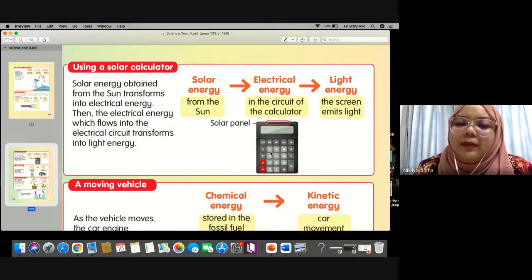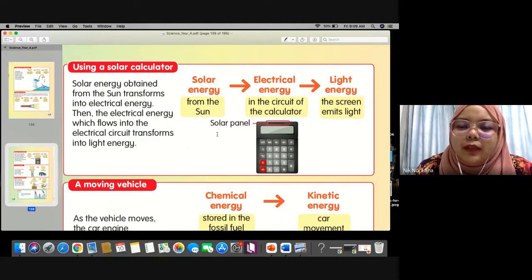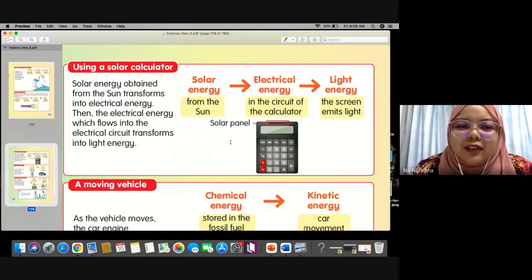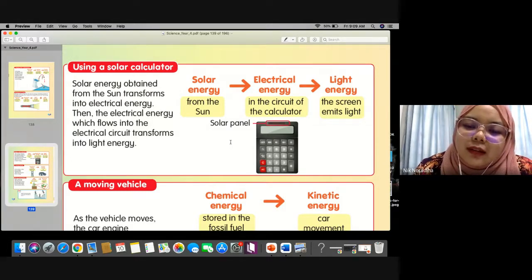All right, good job. Because sometimes we have many types of calculator, right? Some people will think that they want to use the natural source, from the sun, so they use a solar calculator. But some other people prefer energy from chemical energy, which is the batteries inside the calculator.